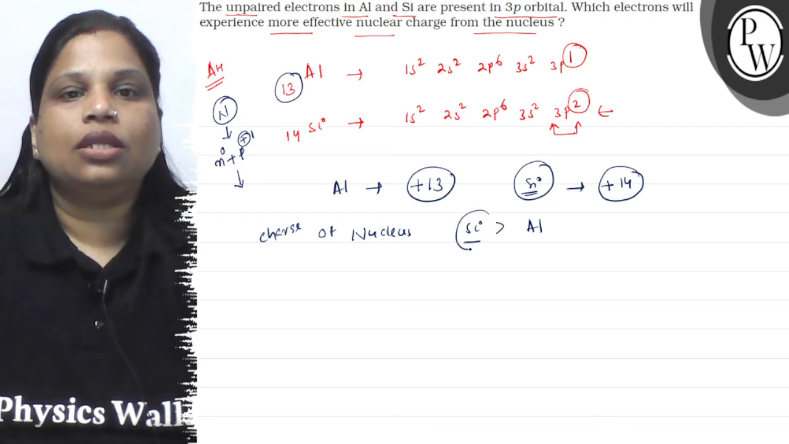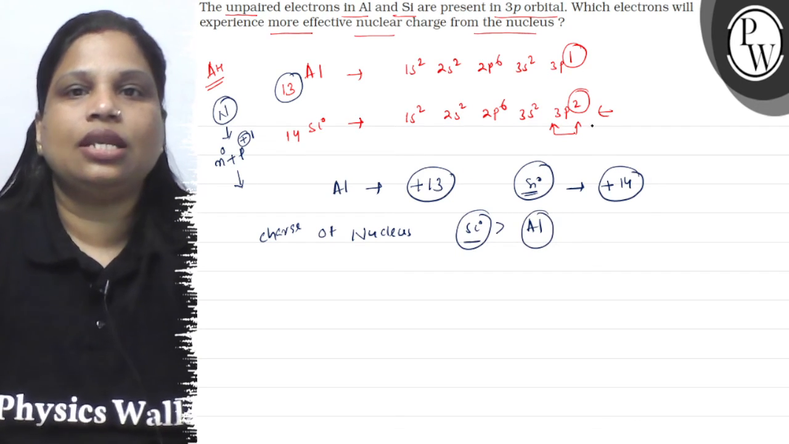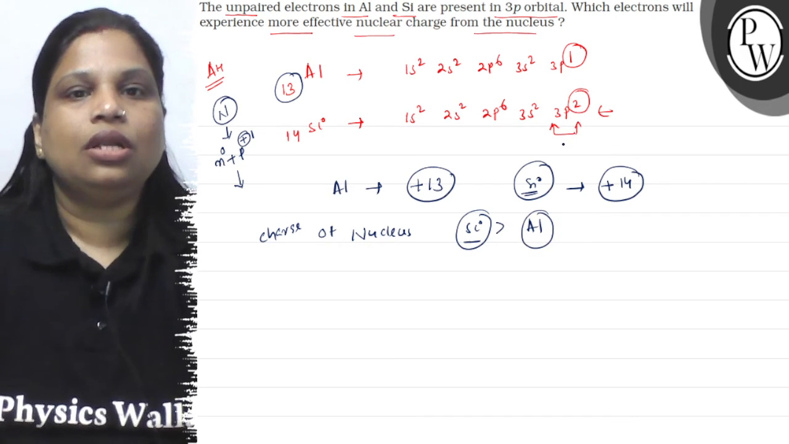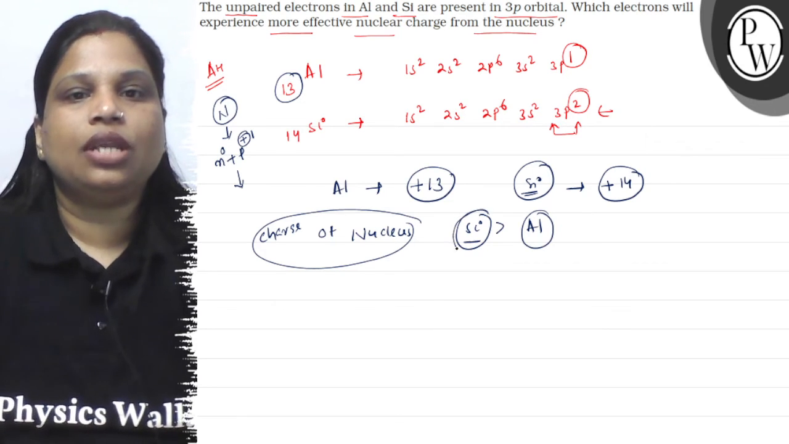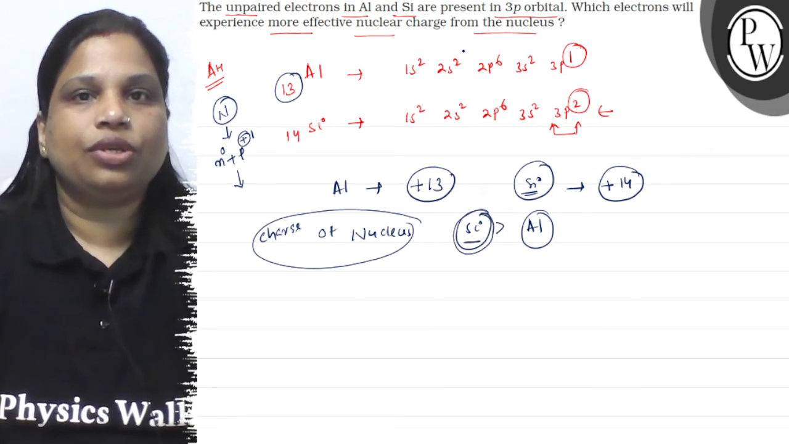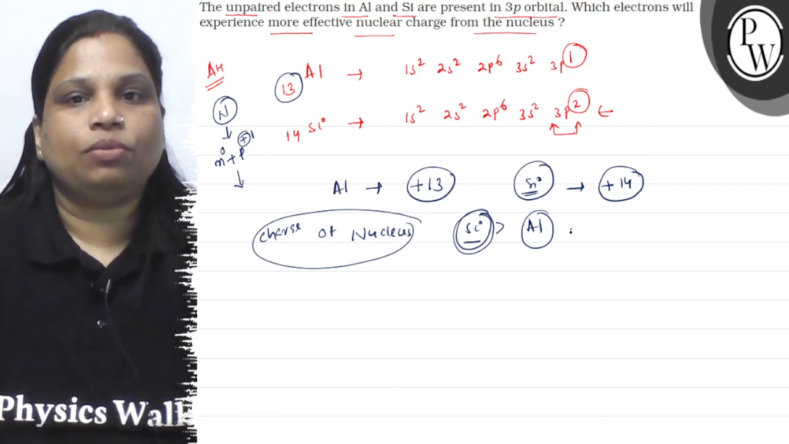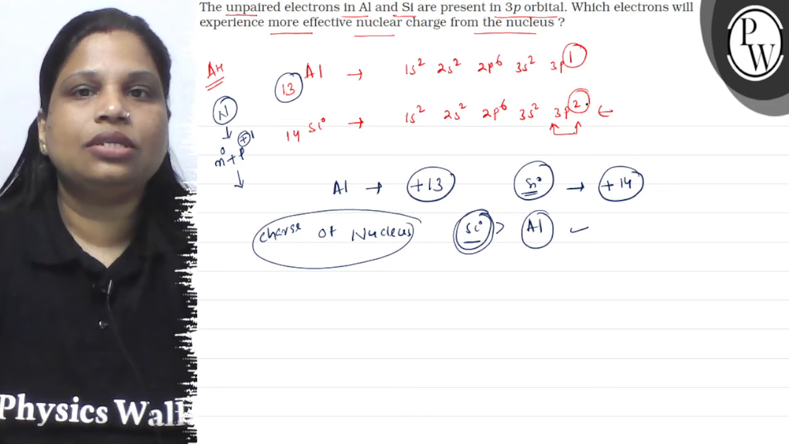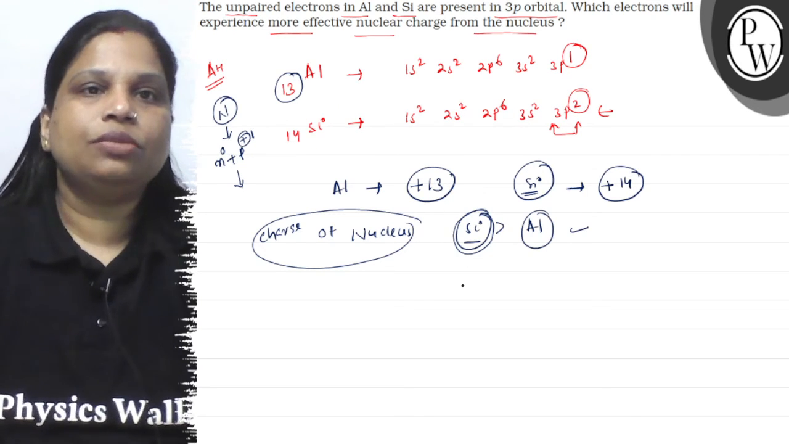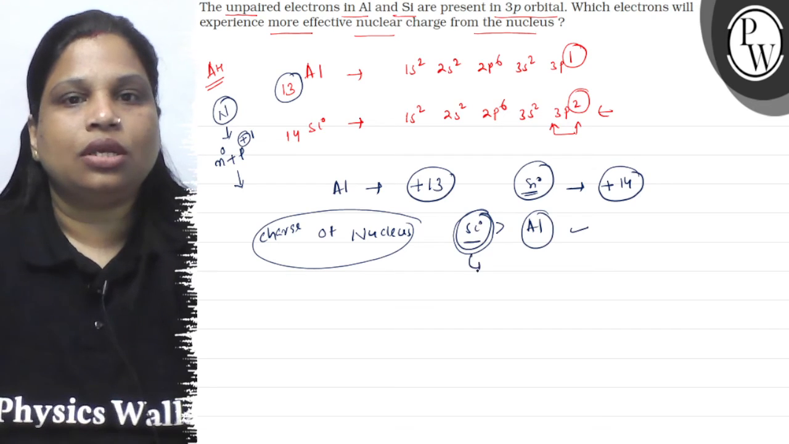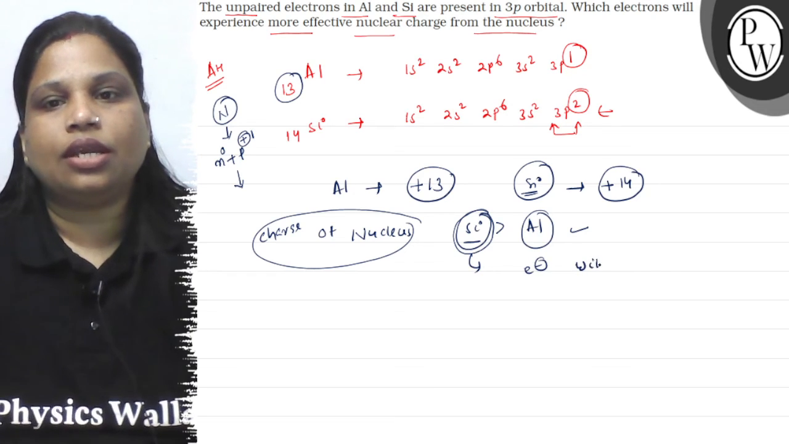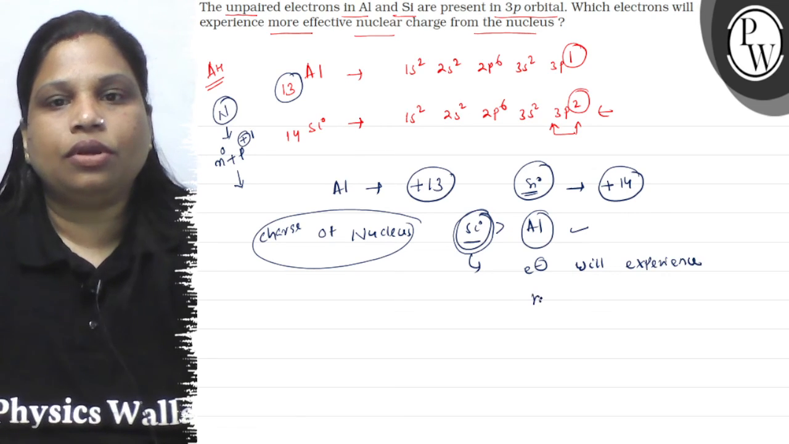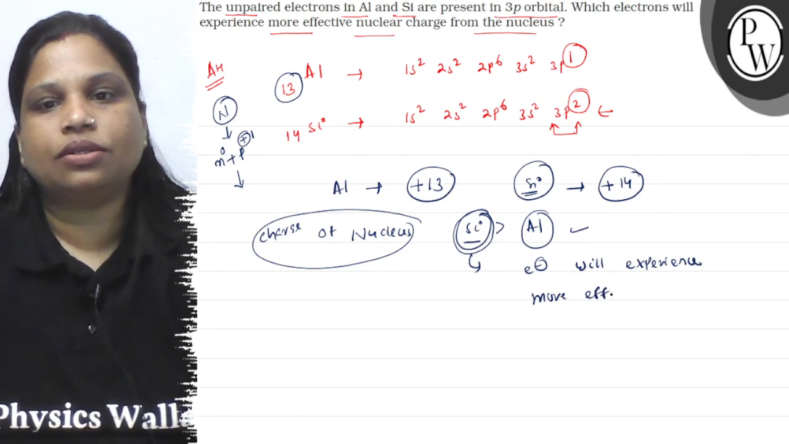So although the unpaired electron or the outer shell electron is present in p orbital, due to the greater nuclear charge, the electrons of silicon will experience more effective nuclear charge from the nucleus than aluminium. Okay? The outer shell electron of silicon will experience more effective nuclear charge. So in case of silicon, the unpaired electron will experience more effective nuclear charge. Okay?